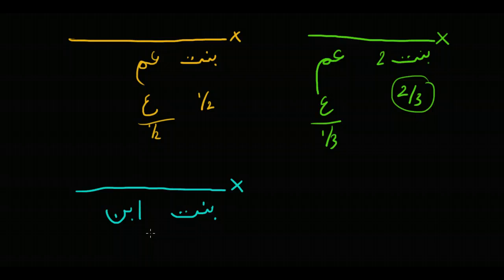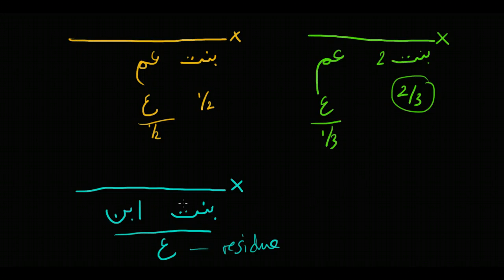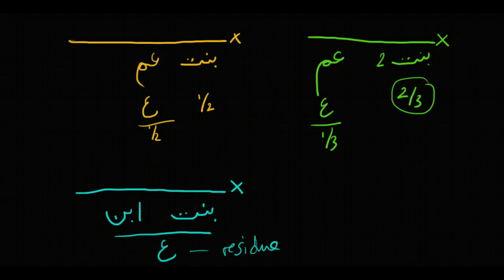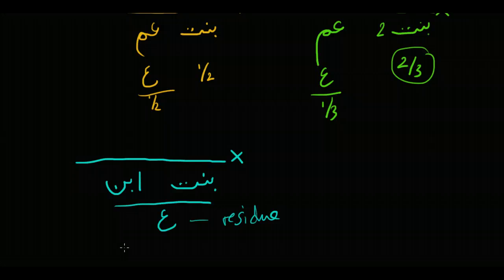In this case, they come together and they're treated as asaba, because the son converts the daughter into a residuary beneficiary. Asaba is residue, so these two together become residuary beneficiaries, and they share in a 2-to-1 ratio. So if these were the only two surviving relatives, they would get a 2-to-1 share,